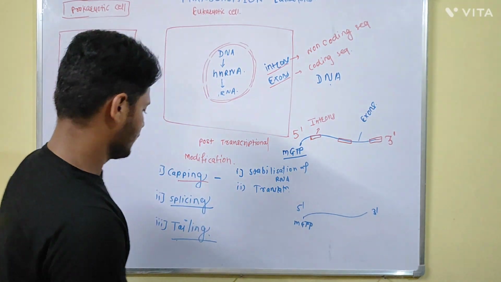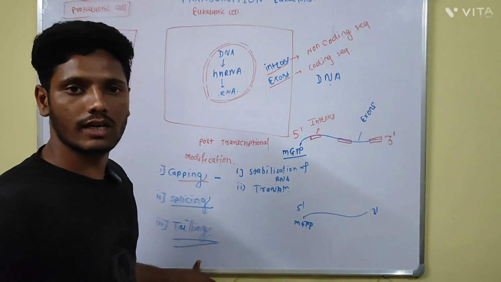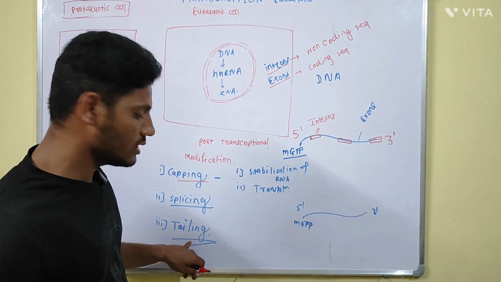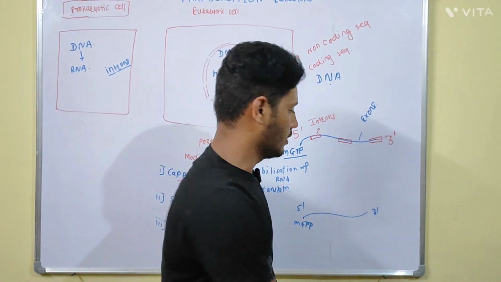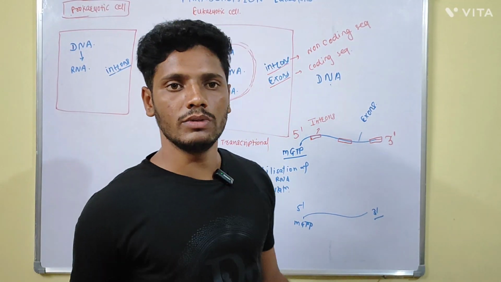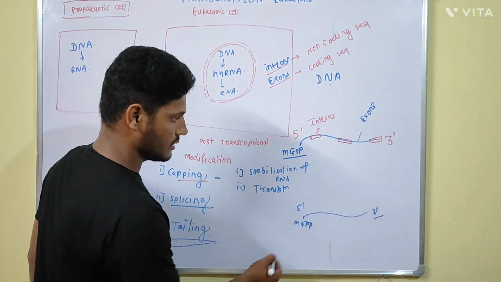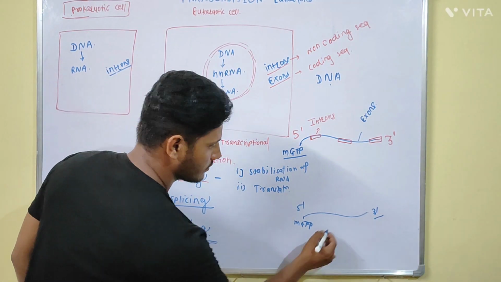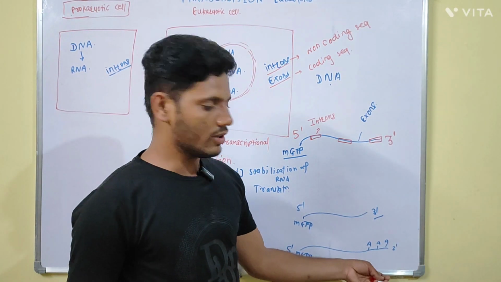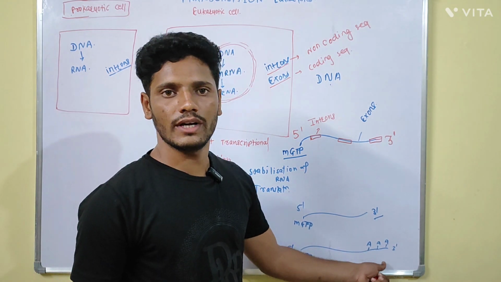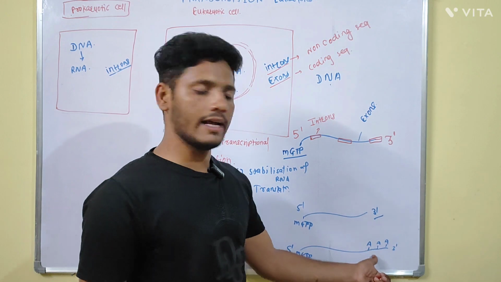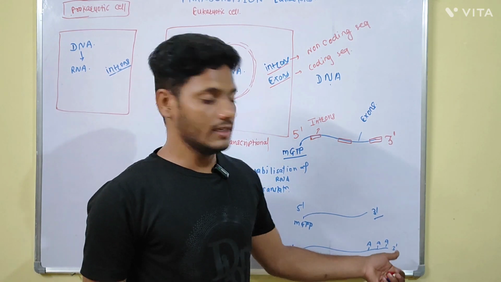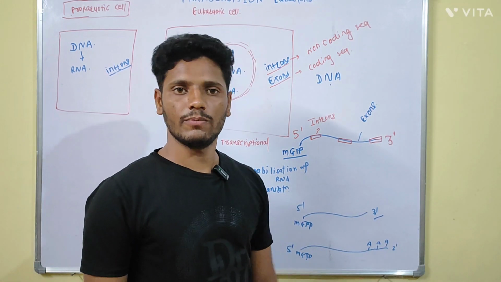Now this RNA contains only the exons and not the introns. The third stage is the tailing. In this tailing, adenine nucleotides are added to the 3' end of the RNA. Now this structure will look like this. Polyadenylate, or a number of adenine nucleotides, are added at the 3' end of the RNA. This is called tailing. It is also required for the translation process.